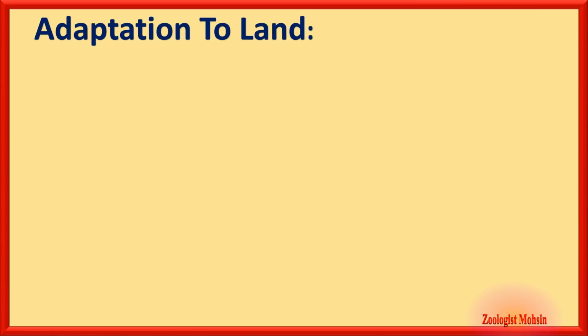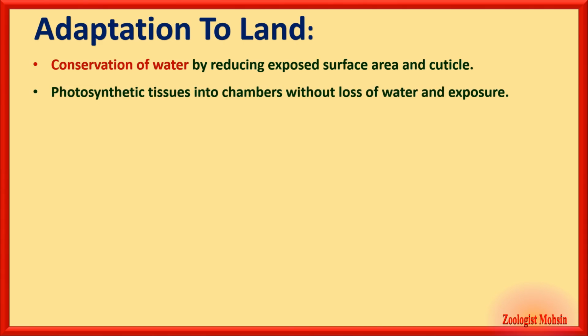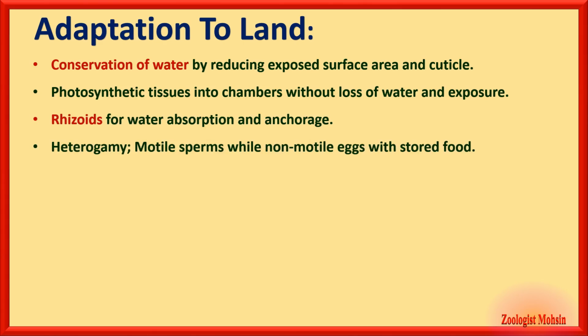Now, adaptation to land. How are bryophytes adapted to land? They conserve water by reducing exposed surface area, and cuticle also limits the evaporation of water from the surface. Photosynthetic tissue in chambers is present without loss of water and exposure. That is the major adaptation for conservation of water. Rhizoids for water absorption and anchorage, meaning support.